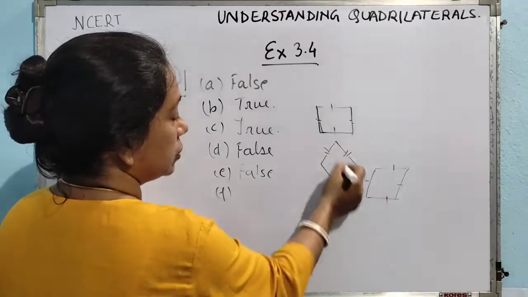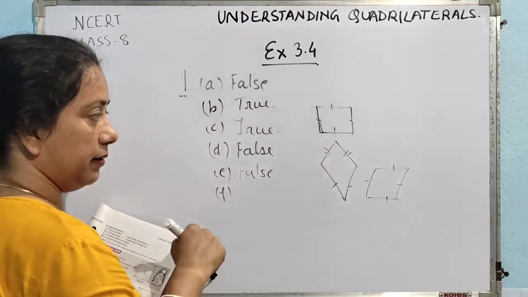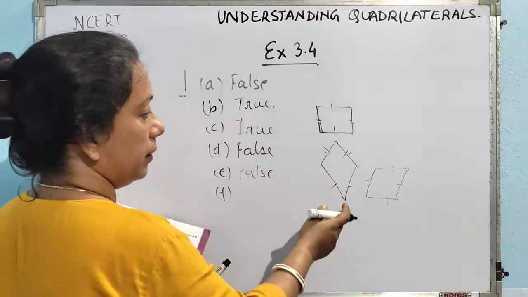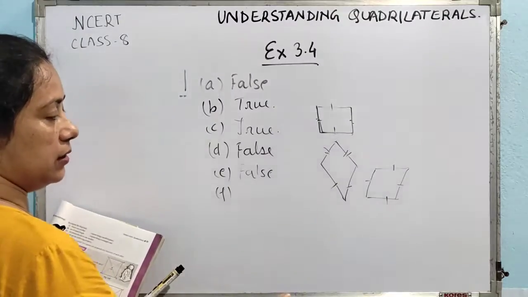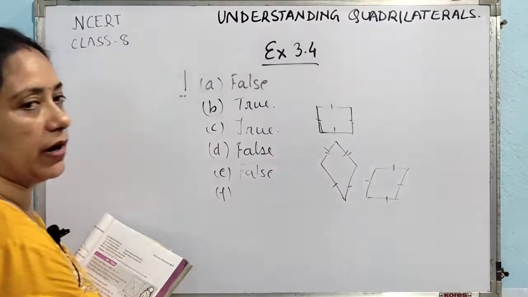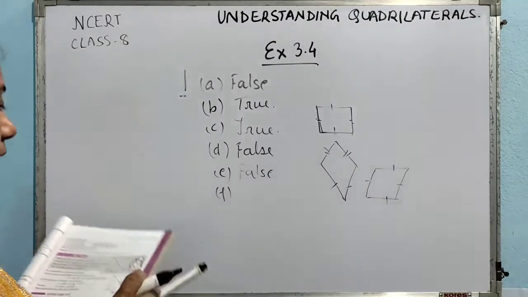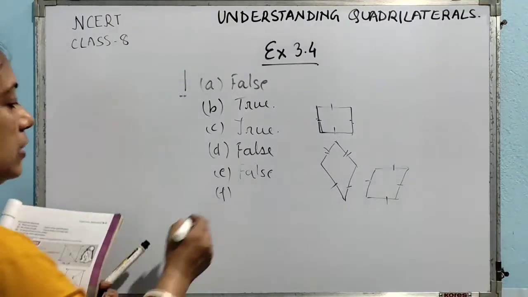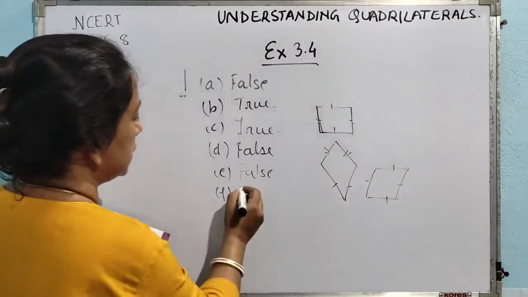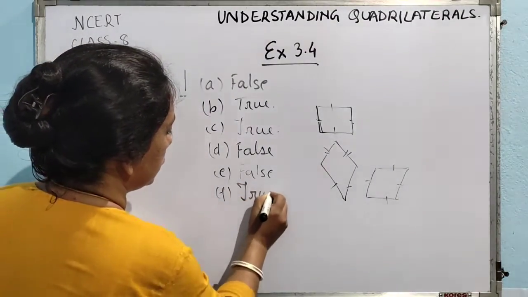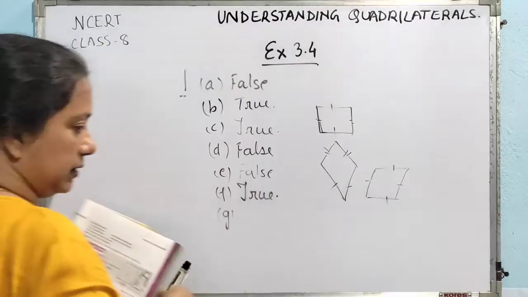Okay, in case of a kite they may not, means one diagonal will be bisecting the other but not both of them. But in case of a rhombus both the diagonals are bisecting each other. So whatever are the properties of kites that are being satisfied by the rhombus, we can say that all rhombuses are kites. So it is also a true statement. True.